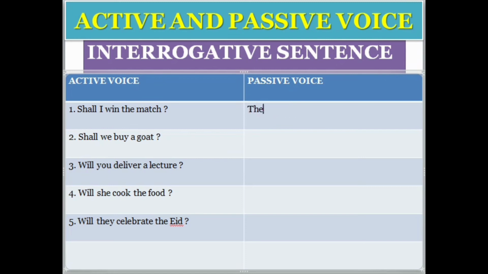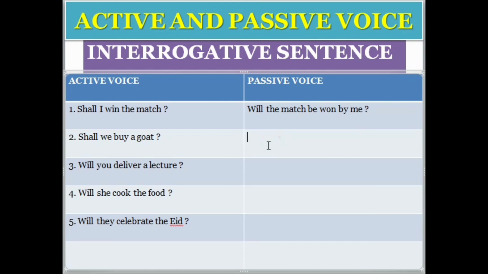So how to change it to the passive voice? Shall is the helping word, I is the subject, win is the verb, and the match is the object. So the object will come first, the match. As the question has been asked, shall will remain a helping verb. We will put another helping verb, will: Will the match be? The third form of win is won. Will the match be won by me? And at the last we will put an interrogation mark.